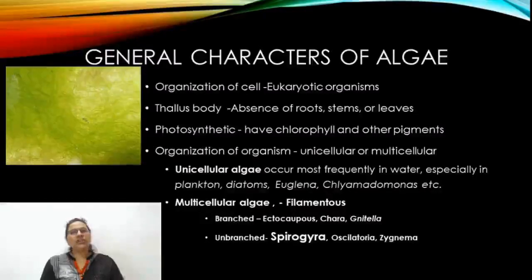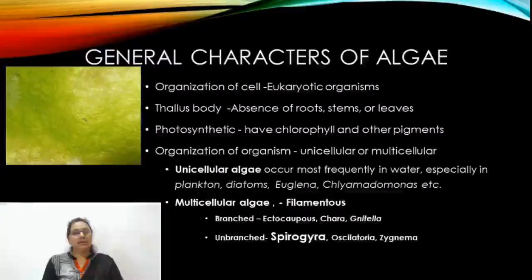The organization of cell in algae is particularly eukaryotic in nature, that is, they produce a well-developed nucleus. The plant body produces a thallus. Thallus is the structure in which the plant body cannot be divided into root, stem and leaf. At that time, we can call it a thallus structure.